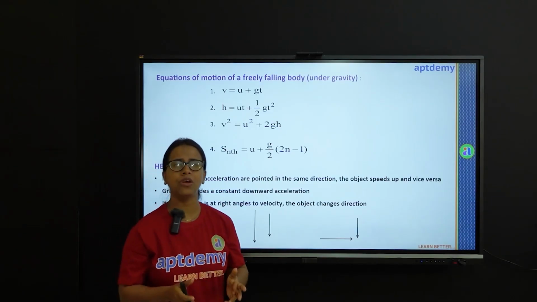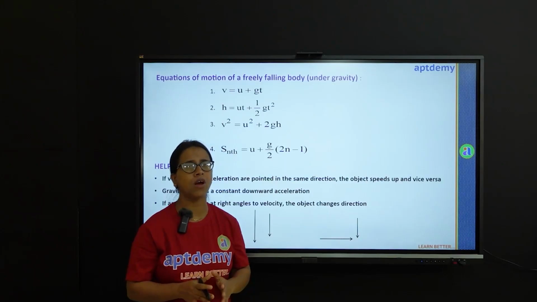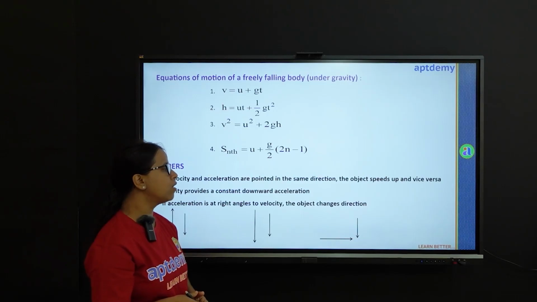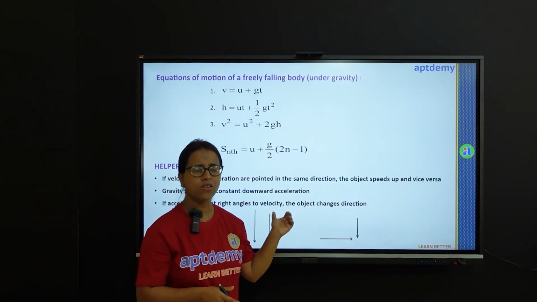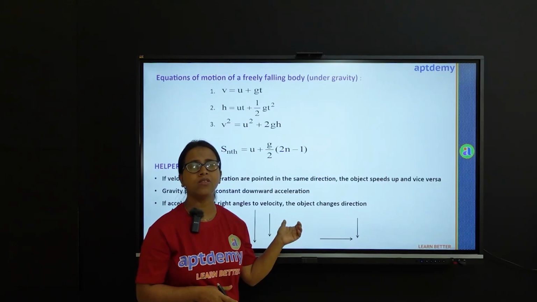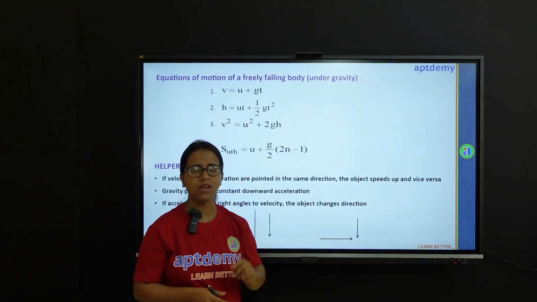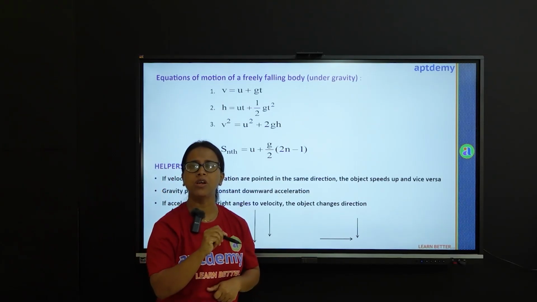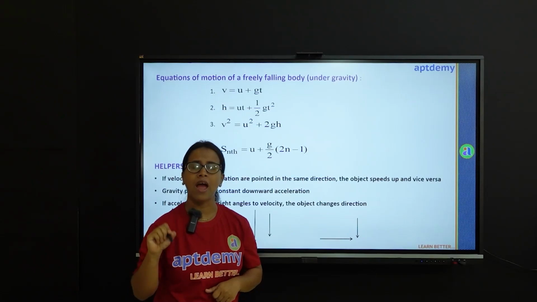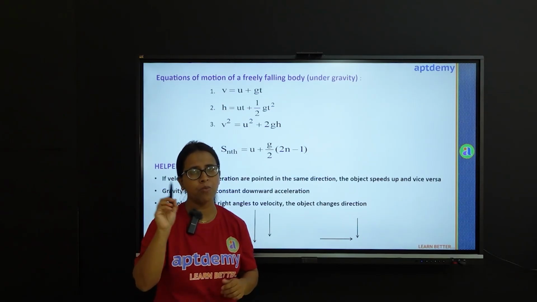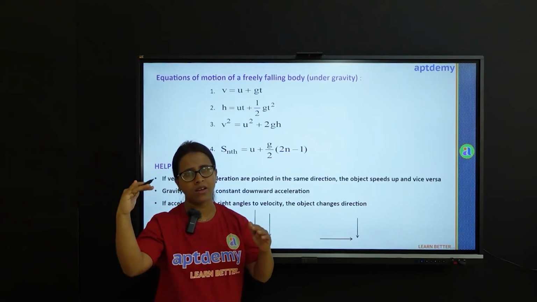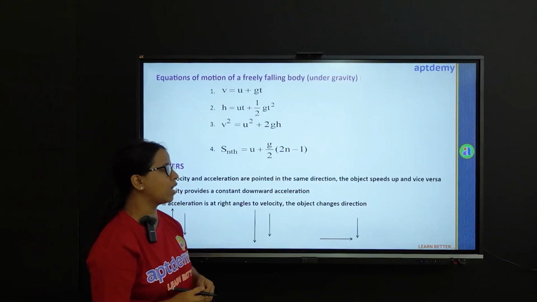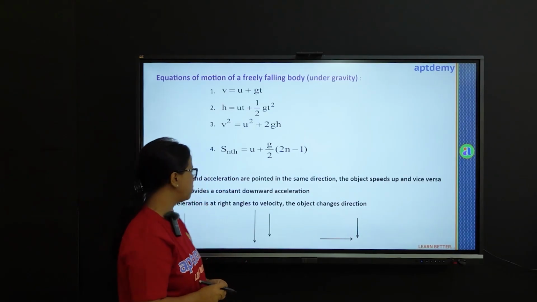Now, gravity always provides a constant downward acceleration. If acceleration is at right angles to velocity, the object changes direction. So, let us try to understand this case. It is the case of circular motion. You must have seen an object moving in a circular path. Now, at every point of motion, its direction goes on changing. And what is the direction of the acceleration at any point? The acceleration is always directed towards the center of the circle along the radius. So, this is the case of uniform circular motion.